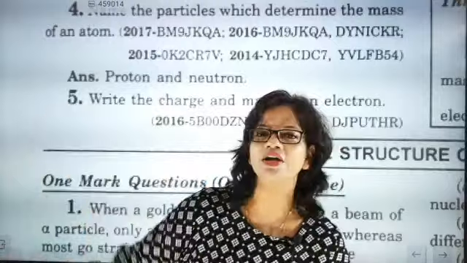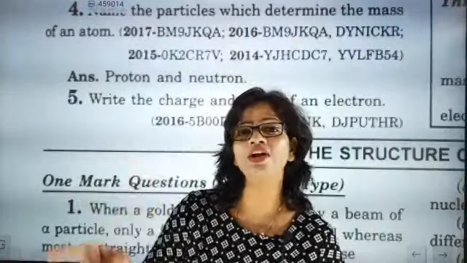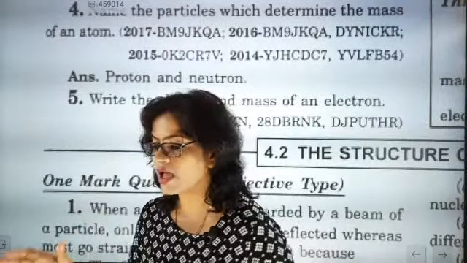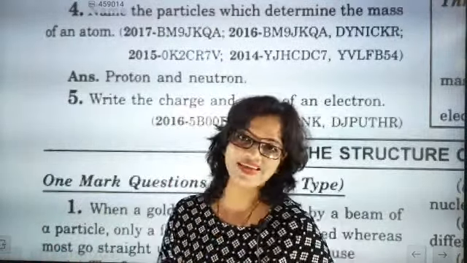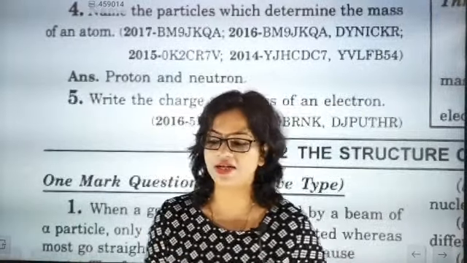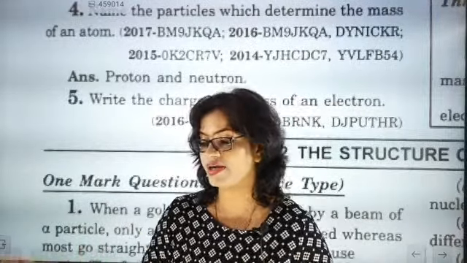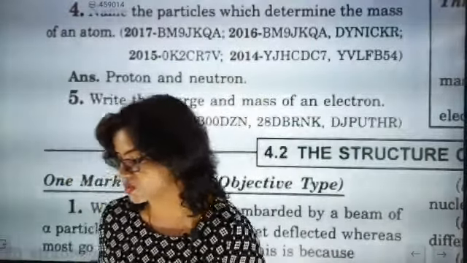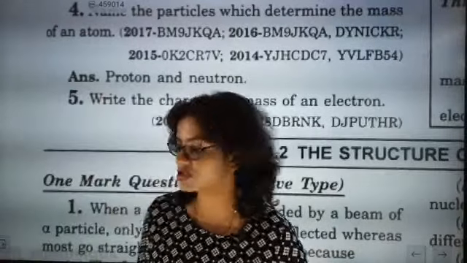Most of them go undeflected. Some of them, those who went very near to the nucleus, made some angles and came out. But the ones who strike the nucleus retrace their path, returning back. So that is the most important point. I hope you have understood this one. We have already had a long discussion related to it.